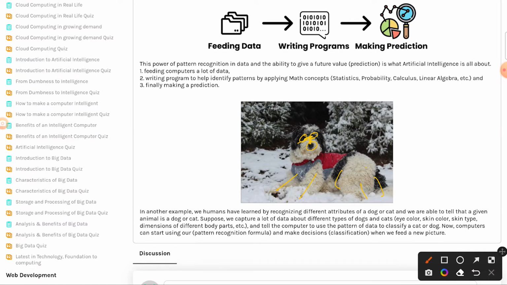And that is what we talk about when we say making decisions. Now, this technique of learning from the data using different computation models, different mathematical models, and giving us a predicted value, is what we refer to as artificial intelligence in computer science. That's all in today's class.